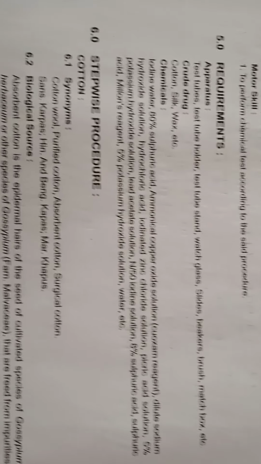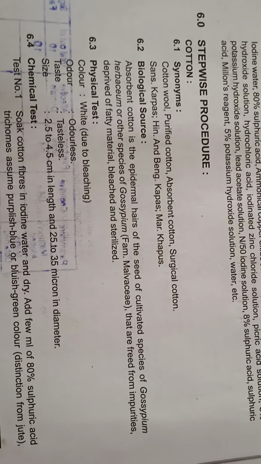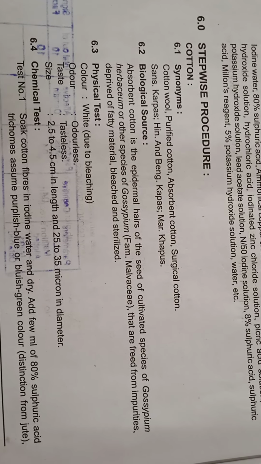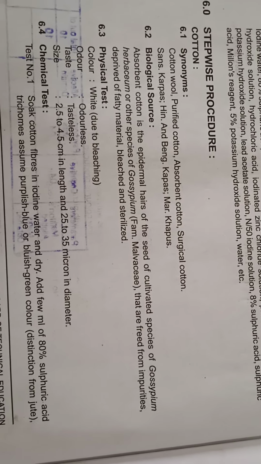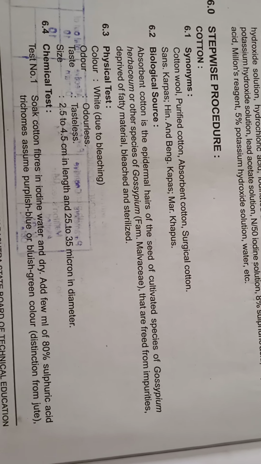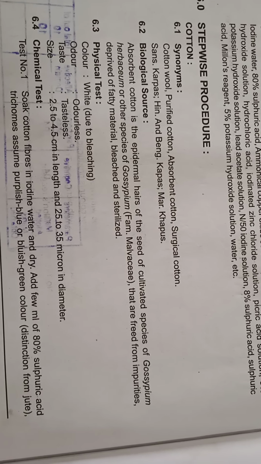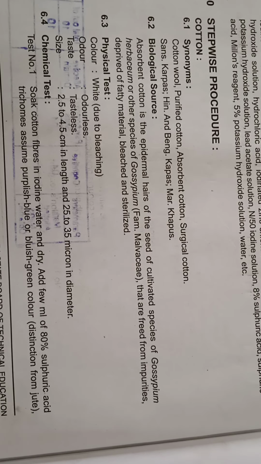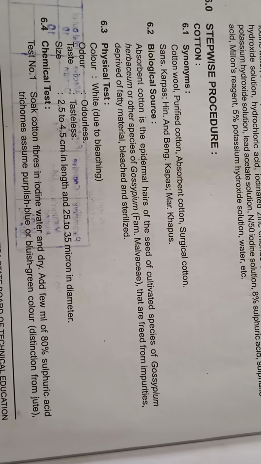So today we will go for the first drug, that is cotton. Its synonyms are cotton wool, purified cotton, absorbent cotton and surgical cotton. In Sanskrit it is called carpasa. Biological source: absorbent cotton is the epidermal hairs of the seed of cultivated species of Gossypium herbaceum or other species of Gossypium belonging to family Malvaceae, that are free from impurities and deprived of fatty material, bleached and sterilized.